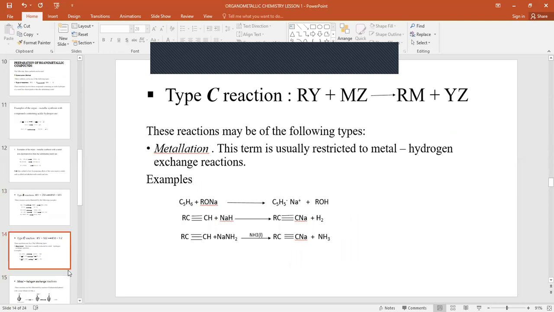The type C reaction has the following reactions. We have metallation. This term is usually restricted to metal-hydrogen exchange reactions, where the metal exchanges for hydrogen, as illustrated in the 3 equations. We have the organometallic compound of sodium prepared by different methods, from different reactants.